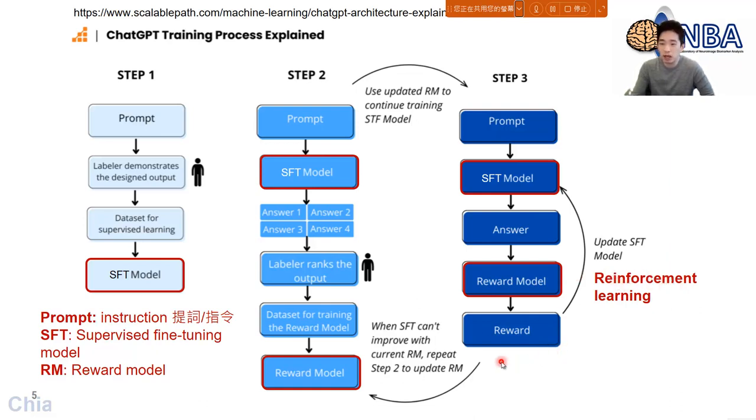But anyway, if somehow we find out that the reward model cannot further improve the performance of the SFT model, we can certainly go back to the step 2, ask for more human input to retrain or refine the reward model anyway. But based on these 3 steps right here, now you can see ChatGPT as a result becomes a very powerful chat AI anyway.